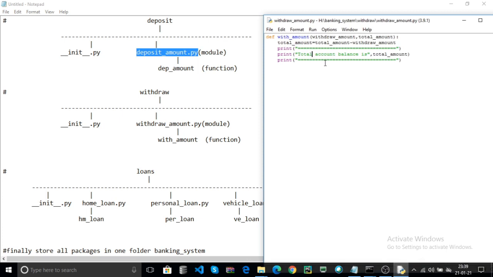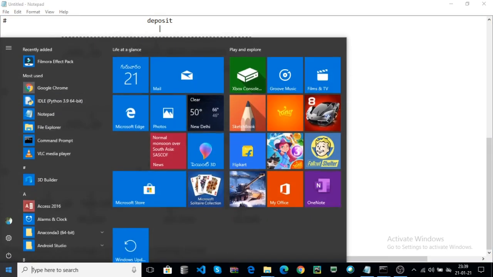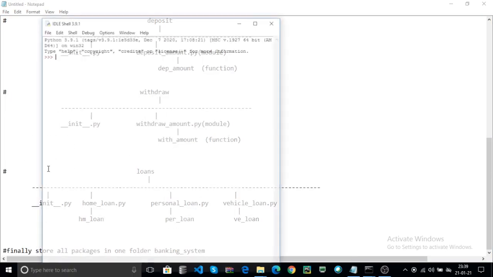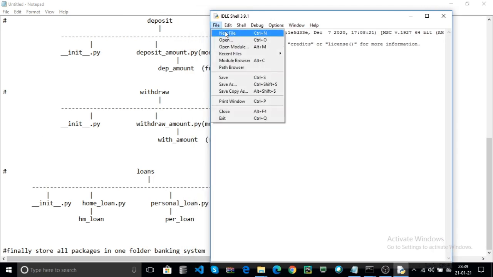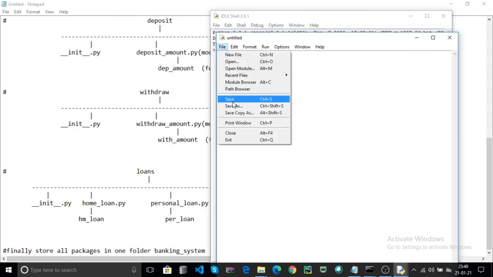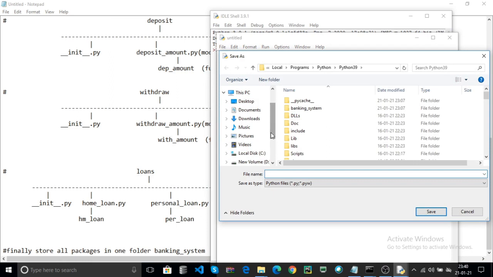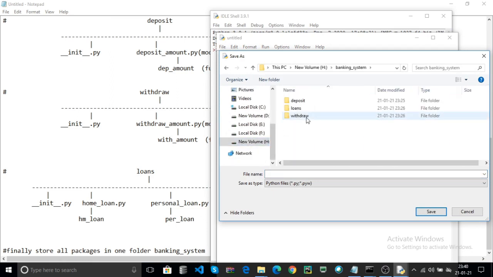Here, for example, open the IDLE. I create a new file, and the file is saved where your packages are created, that means the banking system folder. Here, alongside your packages, you create your main Python file, that is bank.py.